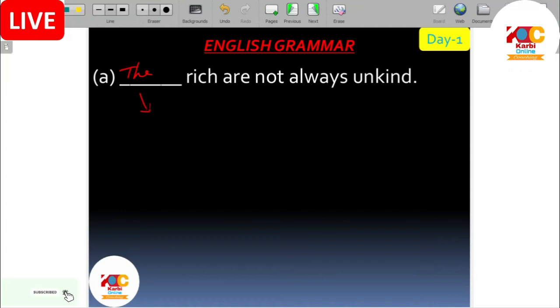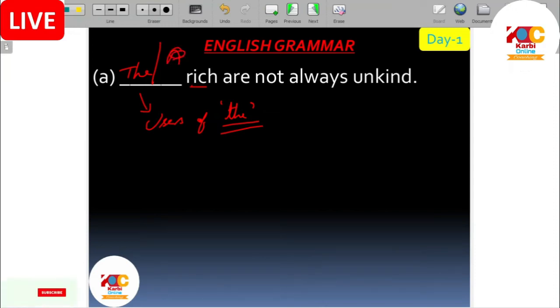Here we are talking about uses of the. Why are we using the here? Can you say? We have to say the reason behind this. Why are we using the rich? Not why we are not using a rich.